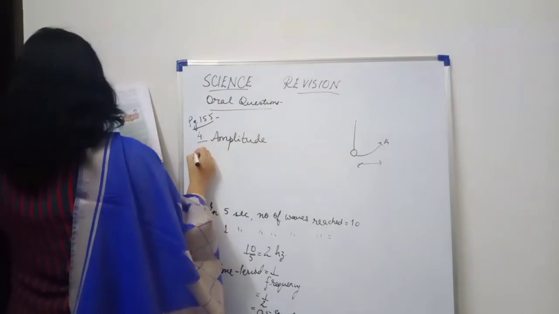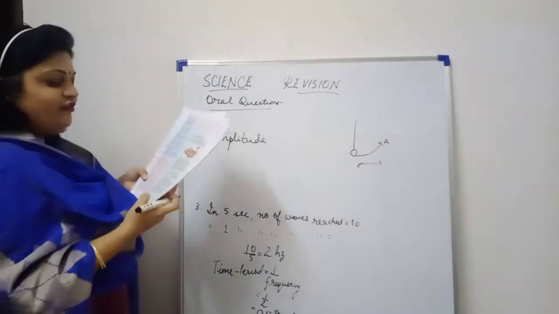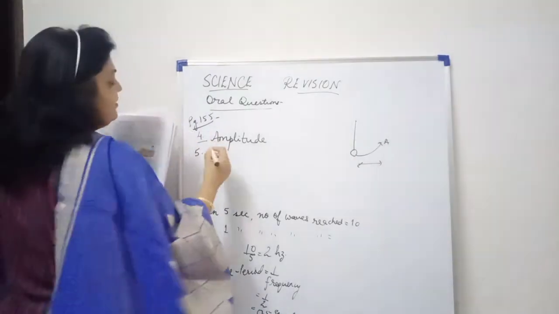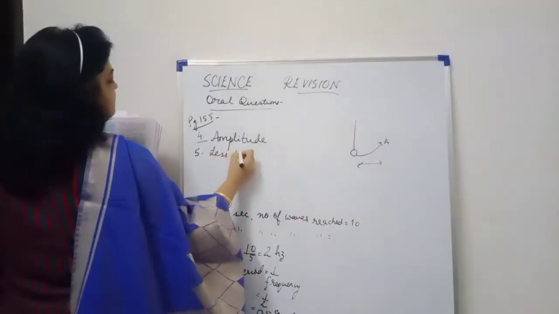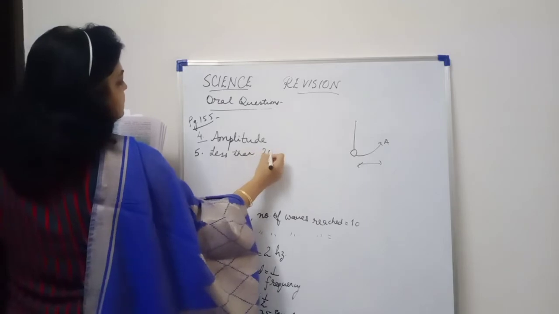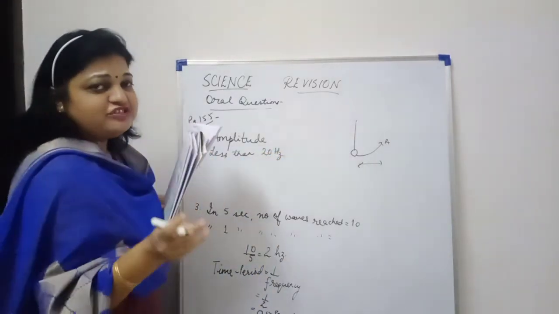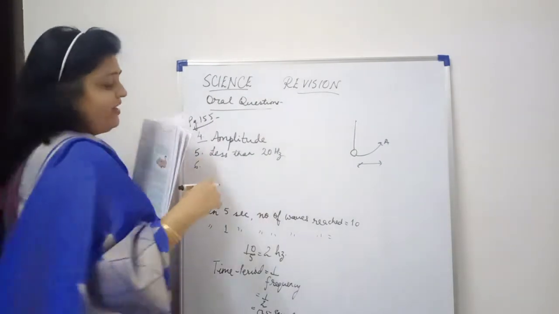Come to fifth question. What is the range of infrasonic waves? It is infrasonic, you know, we can't hear them. It is less than 20 hertz. Okay, so learn all the range for infrasonic, ultrasonic and for sonic vibration.